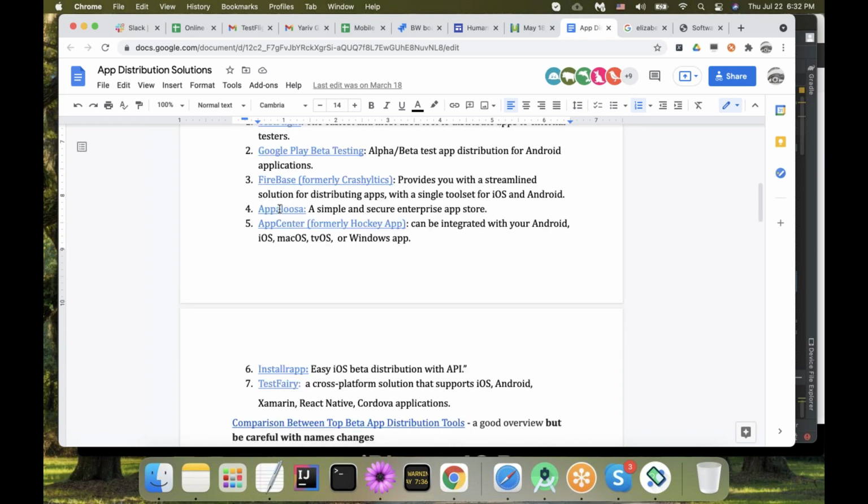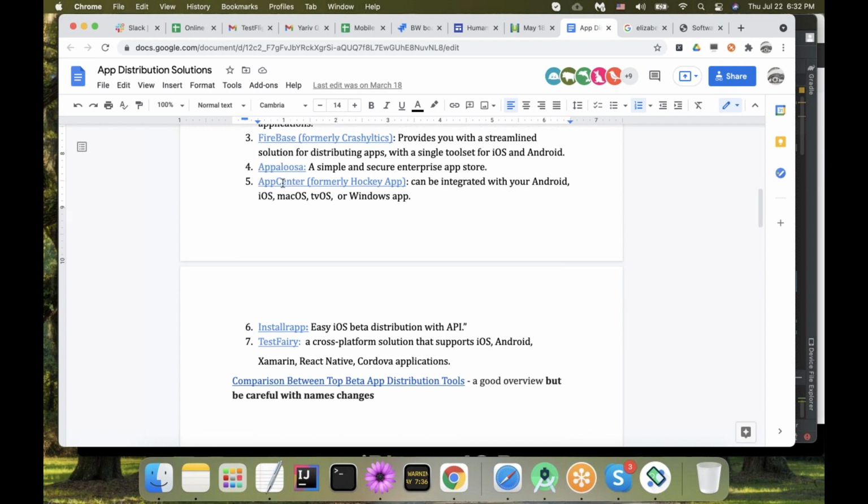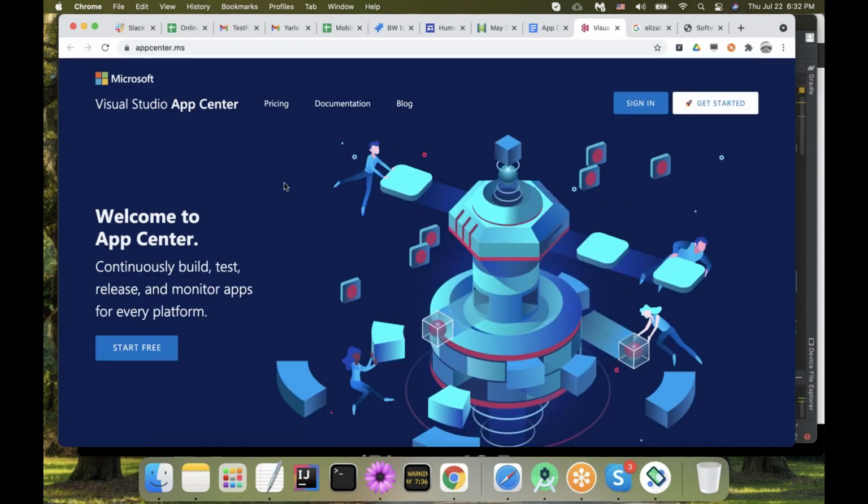Then you can read about Firebase. I didn't use Firebase on any of the projects in terms of distributing apps. For other purposes, yes, but not to get my test versions of the application. At my current job, we are using App Center. Unfortunately, I cannot get you inside App Center.